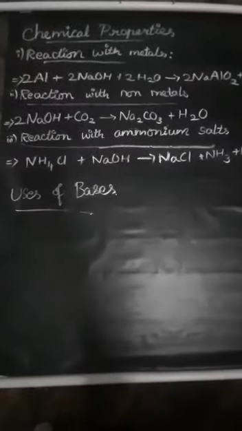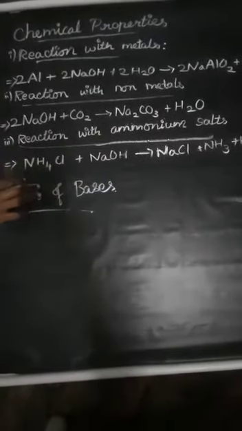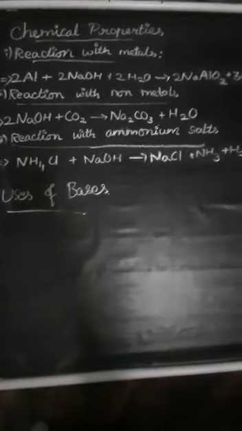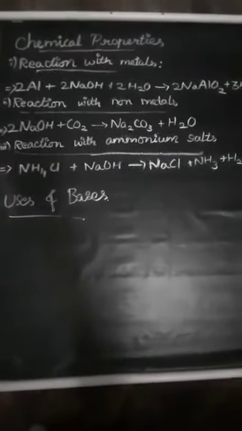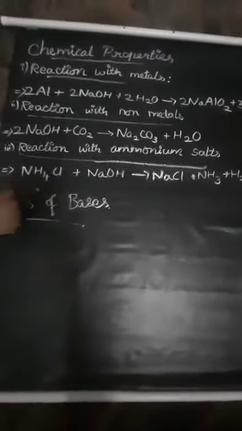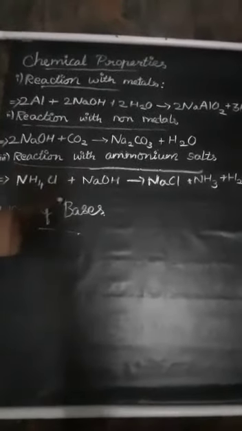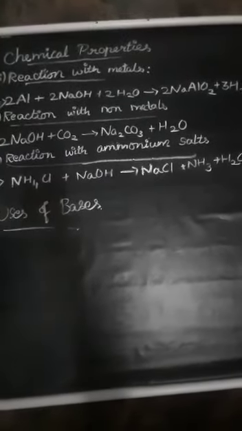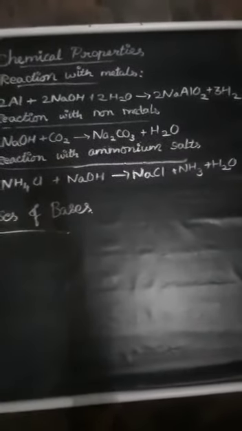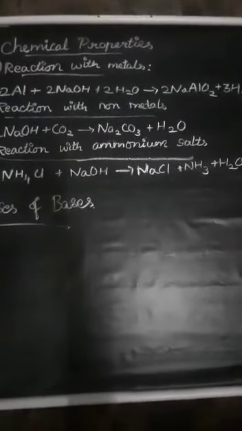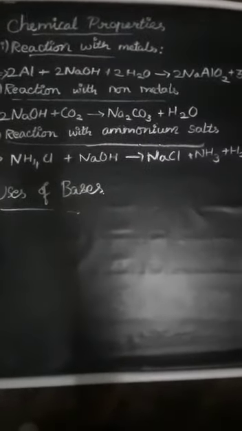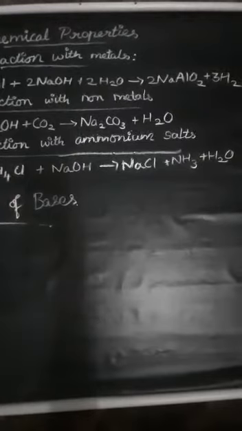Next, when a base reacts with an ammonium salt, it forms a metal salt, ammonia gas and water. Sodium hydroxide plus ammonium chloride gives sodium chloride plus ammonia plus water. That is, NH4Cl + NaOH gives NaCl + NH3 + H2O.